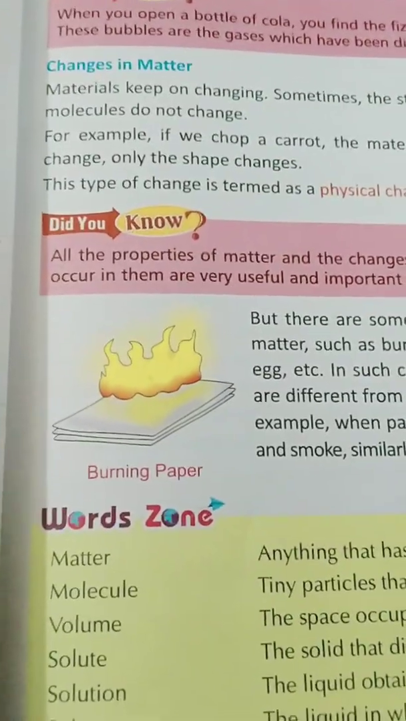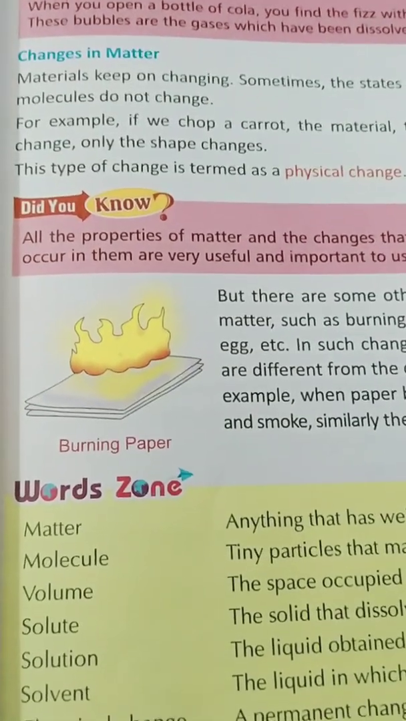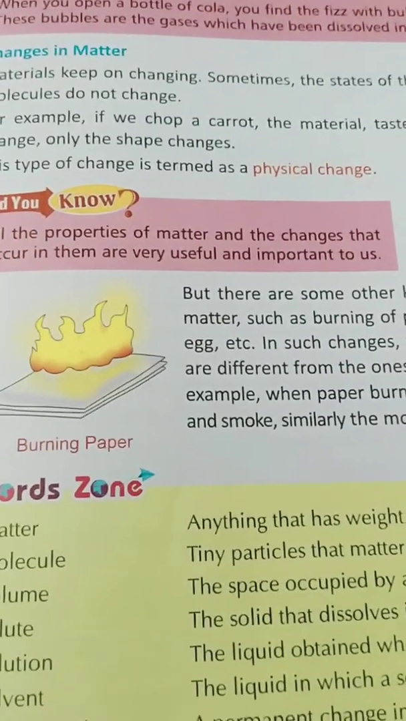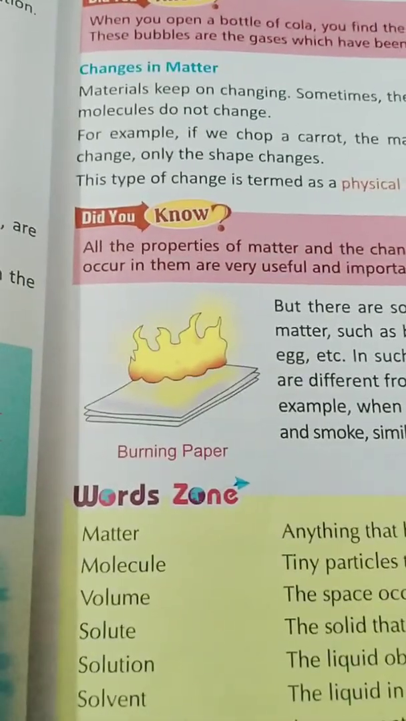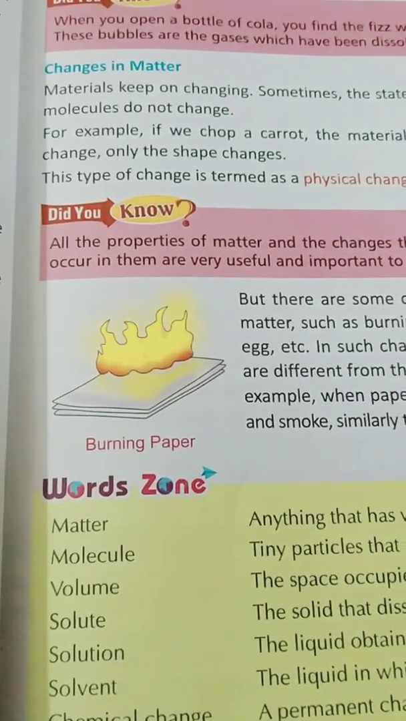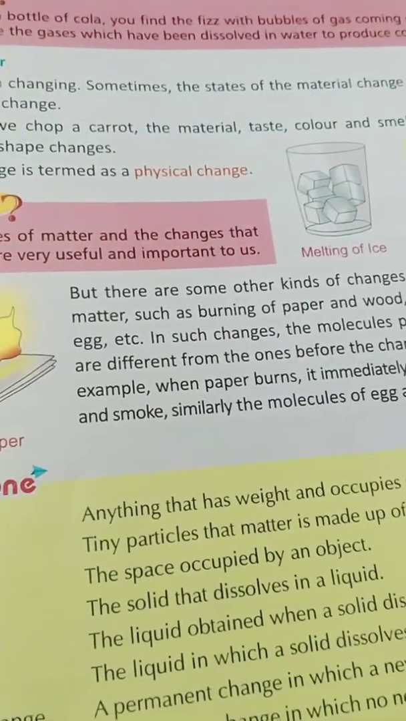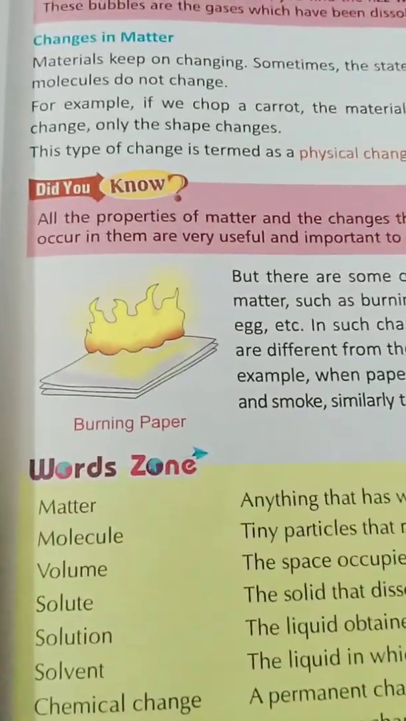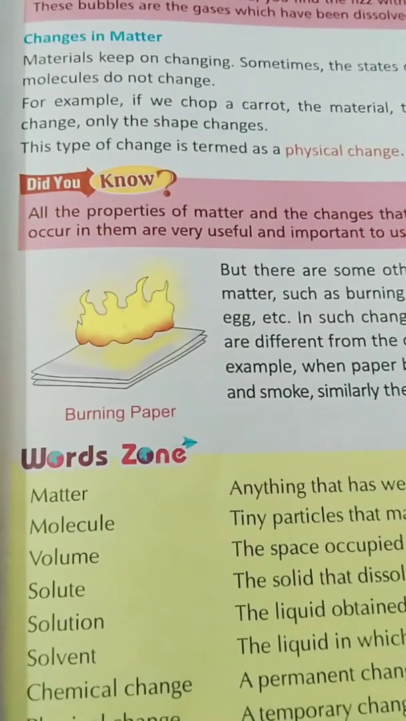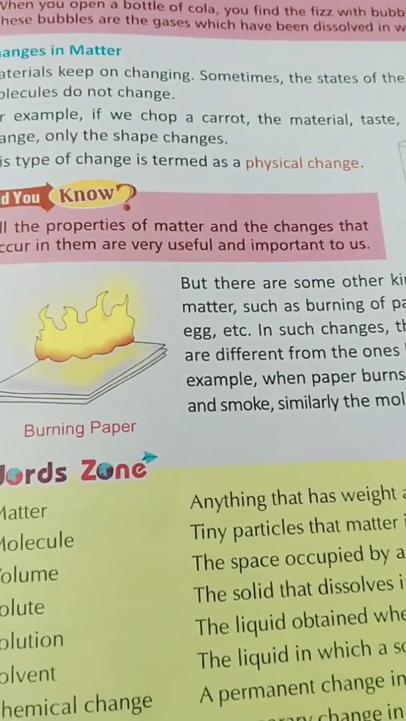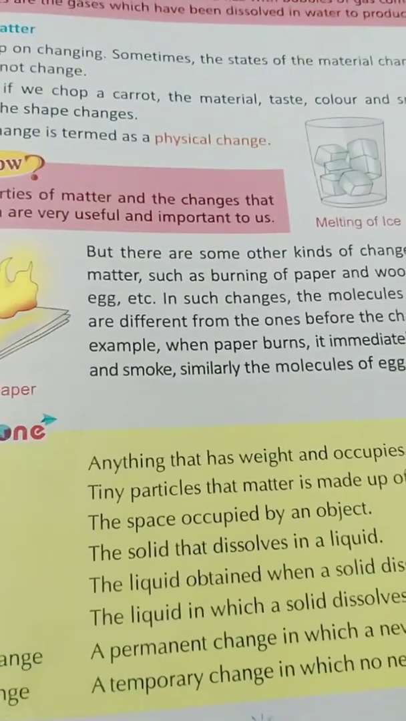Now we will read about changes in matter. Materials keep on changing. Sometimes the state of the material changes but the molecules do not change. For example, if we chop a carrot, the material, taste, color and smell do not change, only the shape changes. This type of change is termed a physical change.